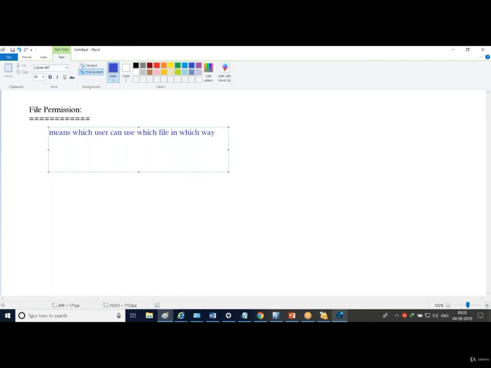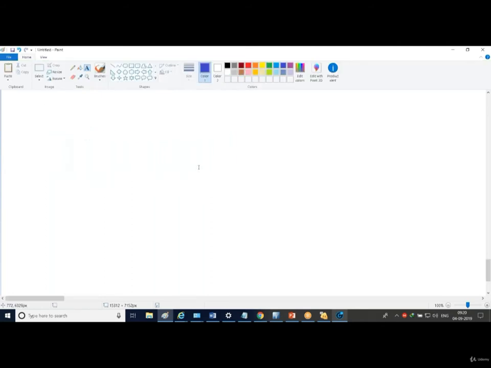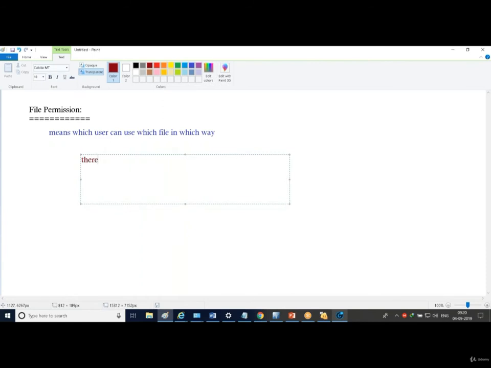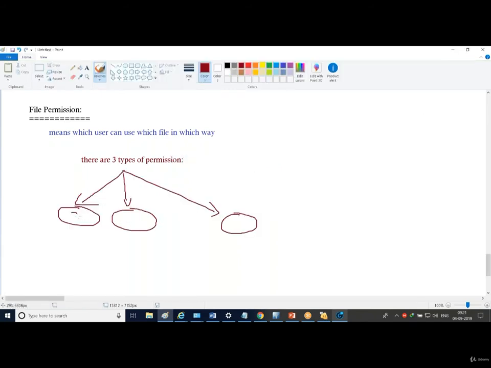So let me tell you what the types of file permission are, then you will come to know. I will show you the way of reading. There are actually three types of permission. Okay, so what are those permissions? It is generally read, write, execute. There are three kinds of permission available in Linux.